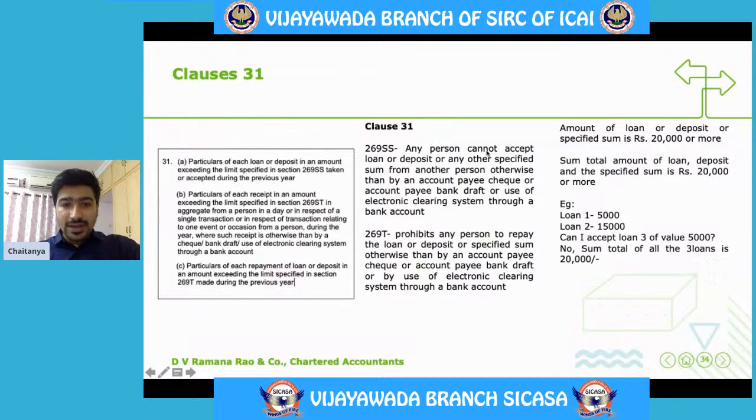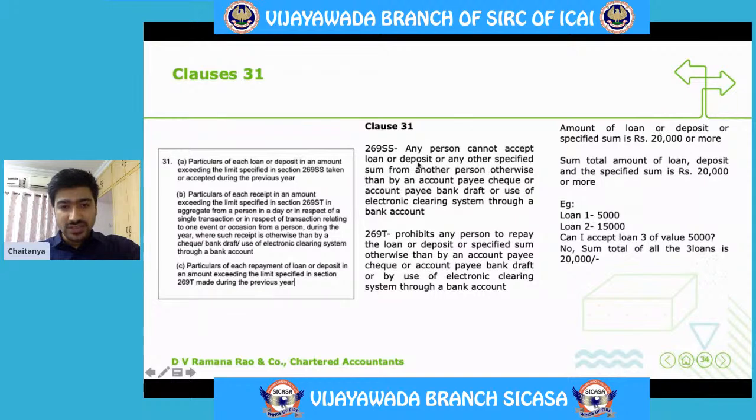Under 269SS, any person cannot accept a loan or deposit or any specified sum from another person otherwise than by an account payee cheque or account payee draft or use of electronic clearance system through a bank account. Okay. What is 269T? 269T prohibits any person to repay the loan or deposit or specified sum otherwise than by an account payee cheque or account payee bank draft or by use of electronic clearance system. Okay. Amount of loan or deposit or specified amount is 20,000 or more.